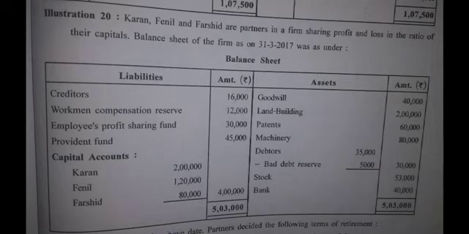Alright, so you will draw the necessary accounts. Then what is the next step? You will record the opening balances. Opening balances of what? Capital accounts and bank account. Let us check.